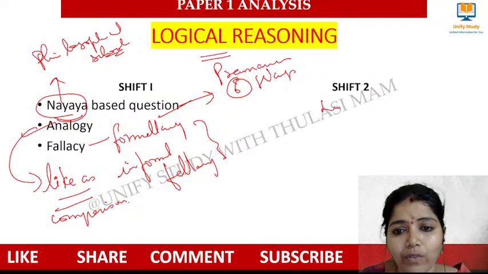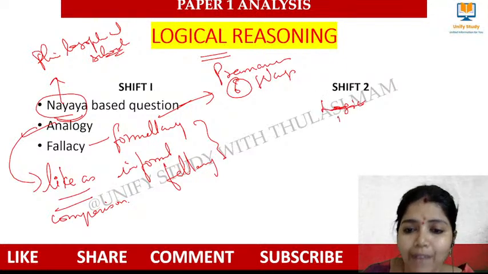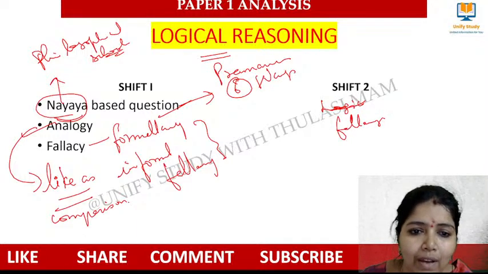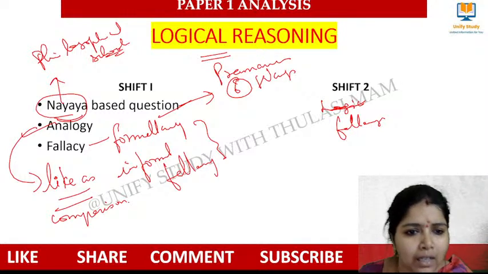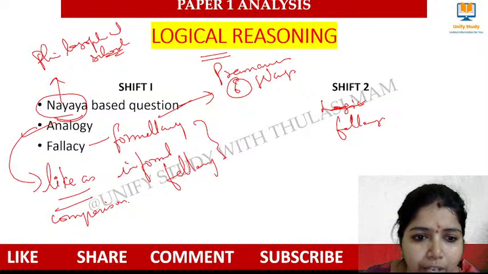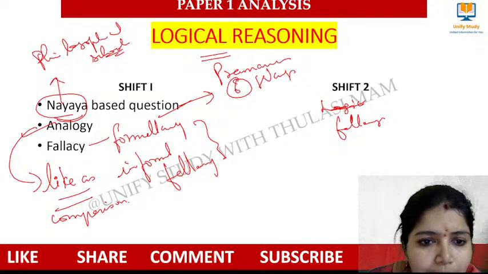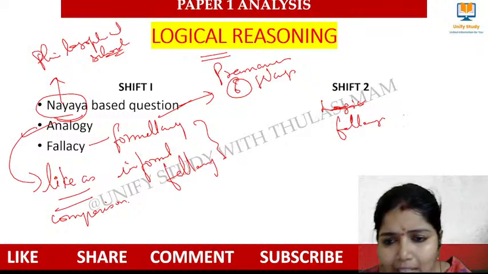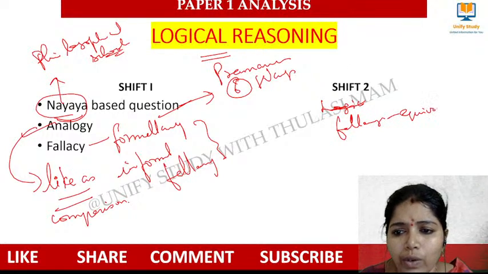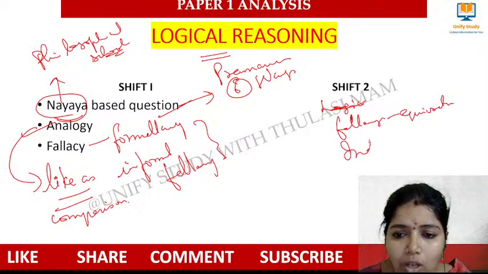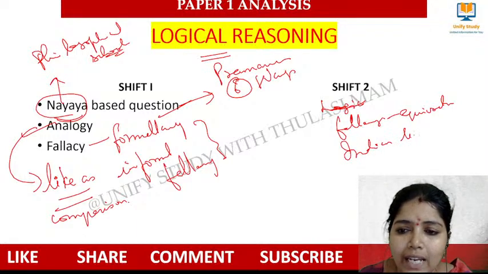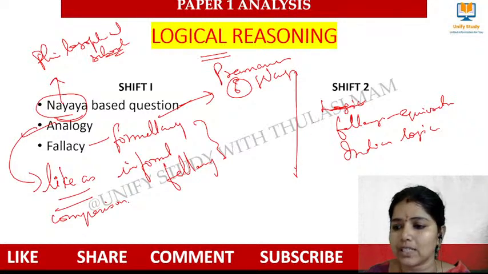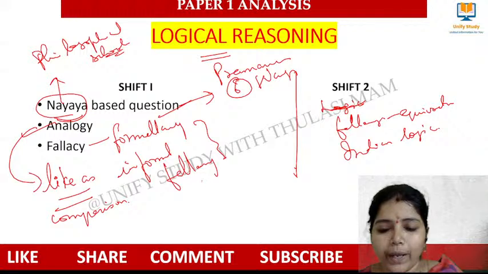And in the evening shift we have got a question from fallacy, and we have got a question from equivocation. Exactly, they have got a question from equivocation. So kindly go through it again, I'm telling you, equivocation. And another question from Indian logic. So when we see all of this, we are repeatedly seeing fallacies, okay, right?